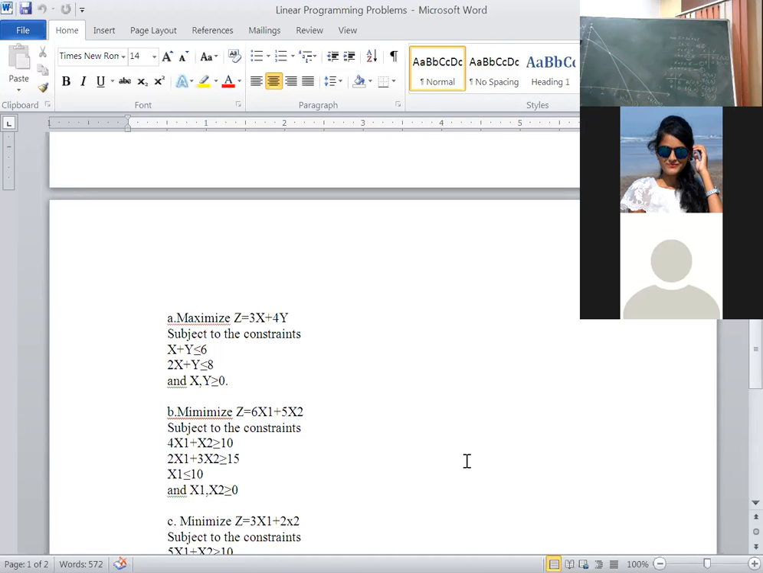Okay, A 0, 6 and B 6, 0 are the coordinate points related to equation 1. Plot the graph. Similarly, these C and D are related to equation 2. Plot the points and plot the graph.